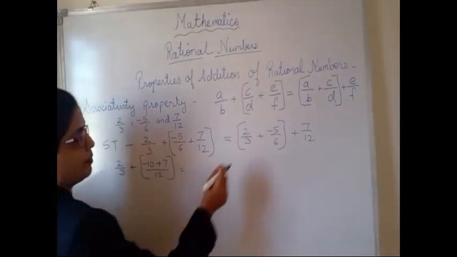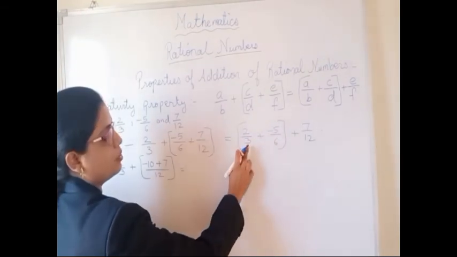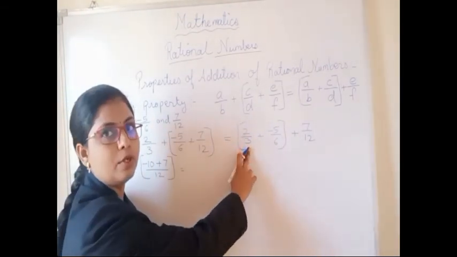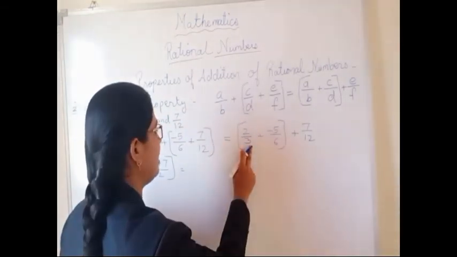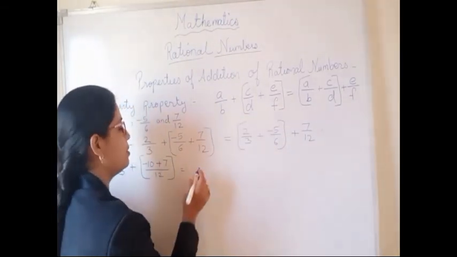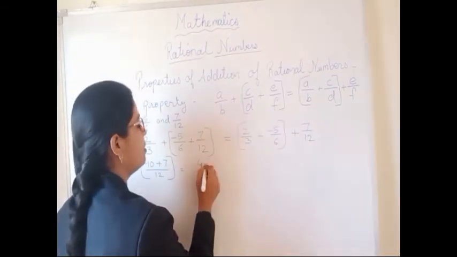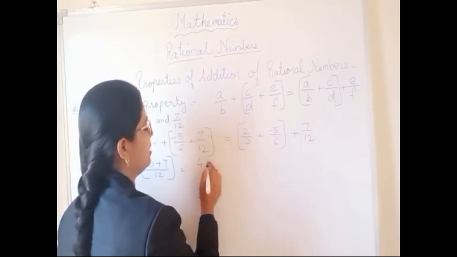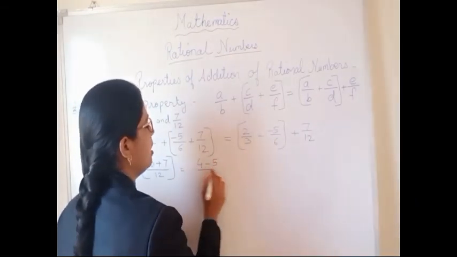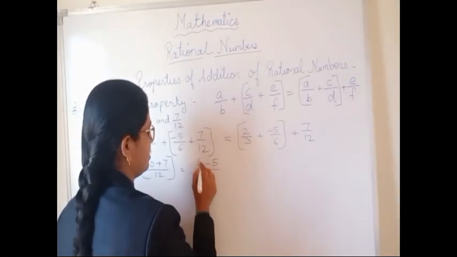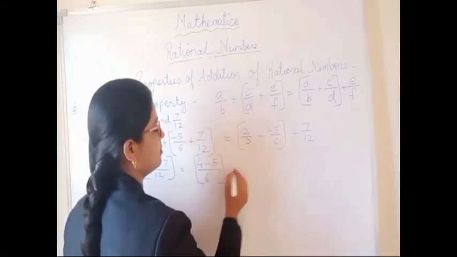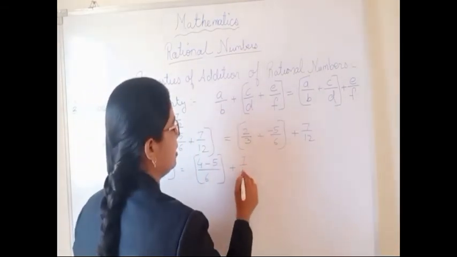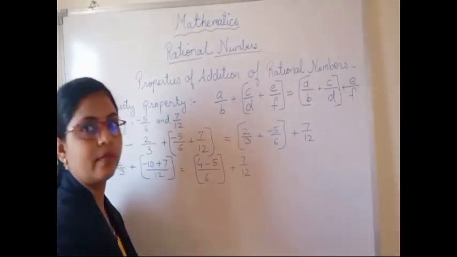Next, 2 upon 3 is there. So 6 is the LCM. So here we will multiply with 2, upside also 2. 2 2s are 4. Plus minus, it will be minus 5 upon 6, plus 7 upon 12. Okay.